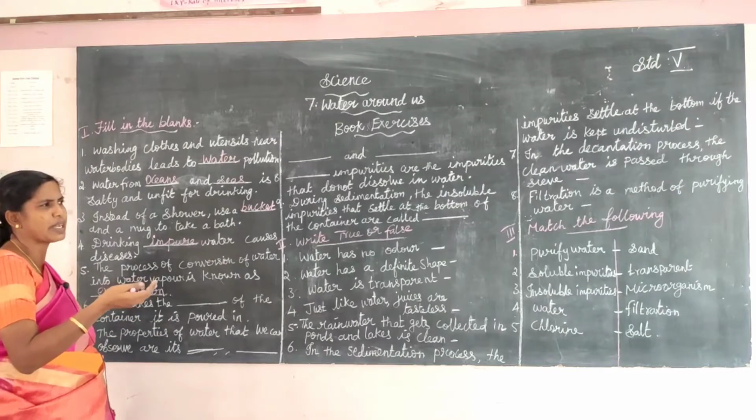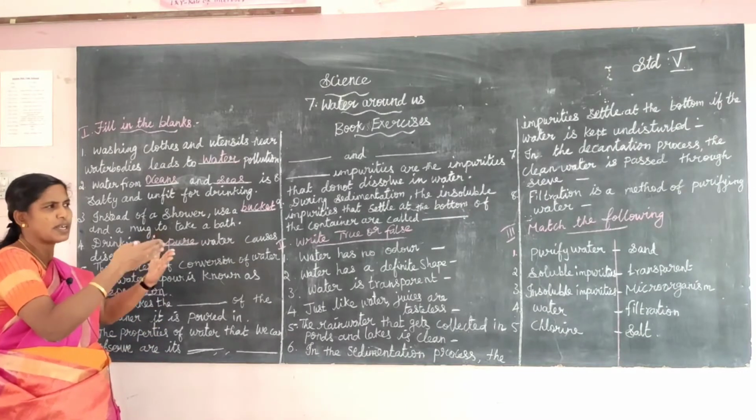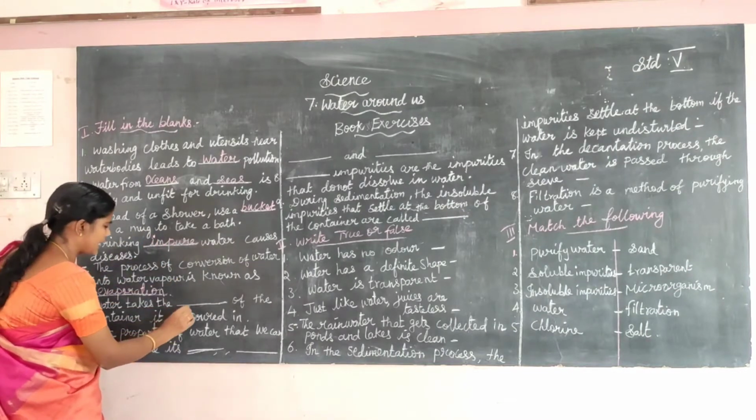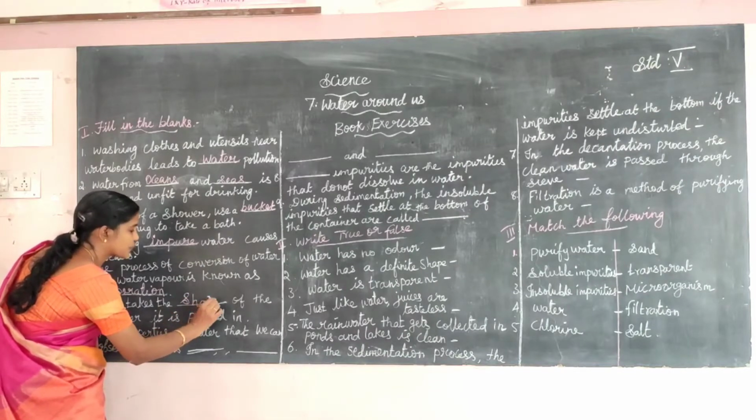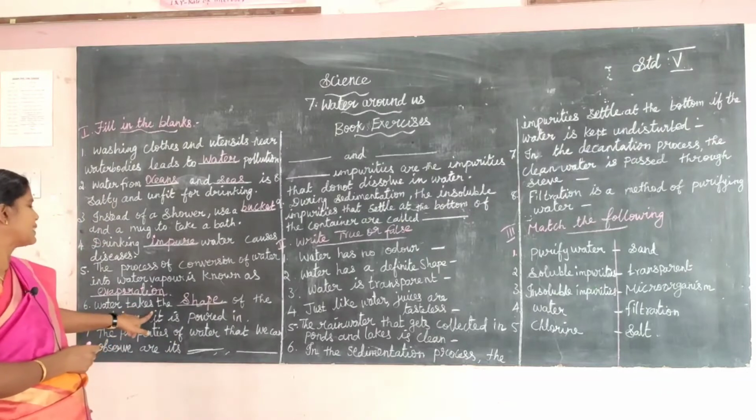Next one. Water takes the dash of the container it is poured in. Which one? The shape of the container. Water takes the shape of the container it is poured in.